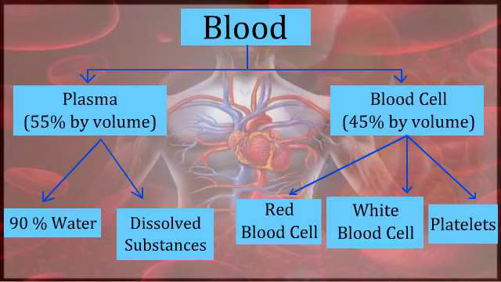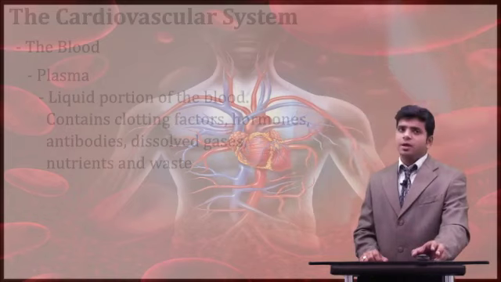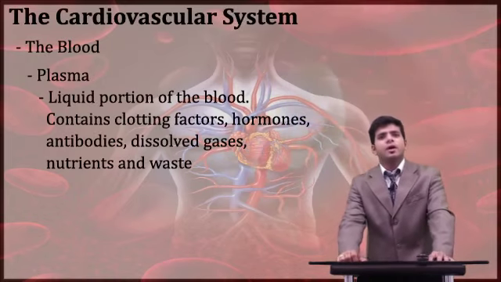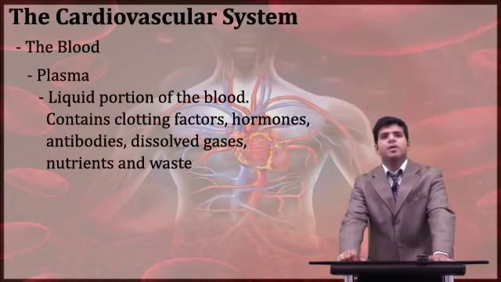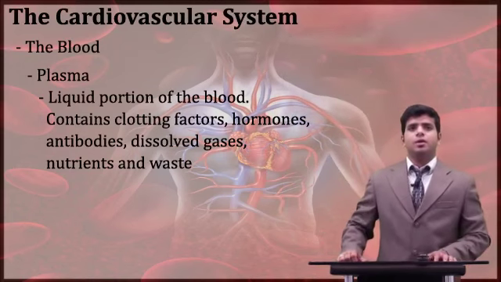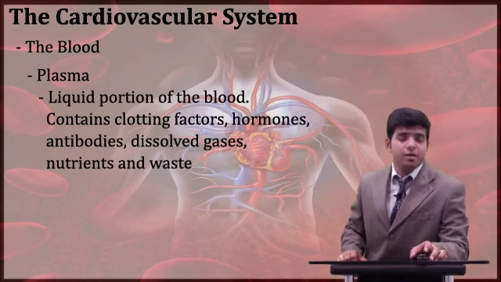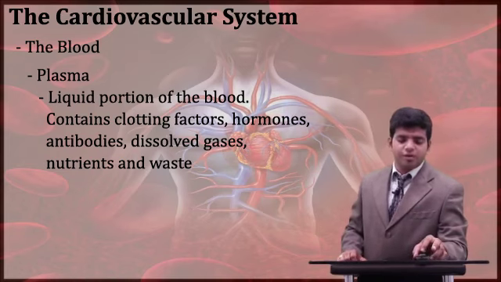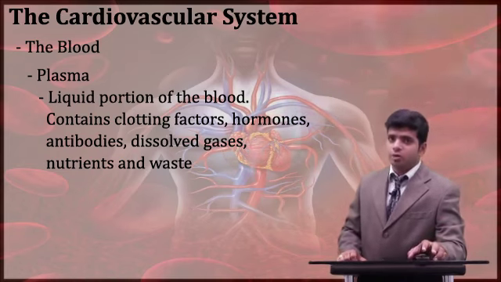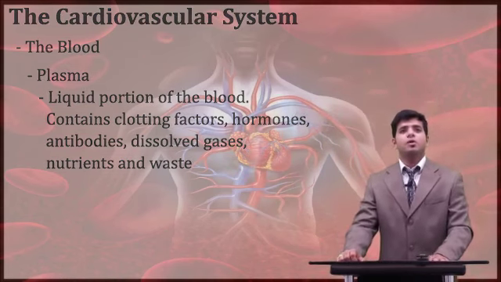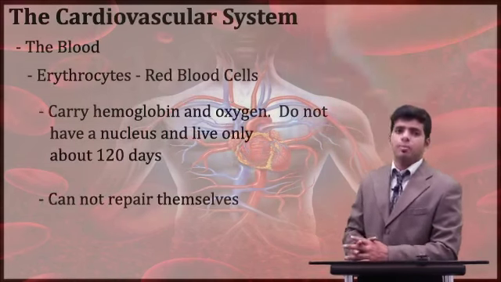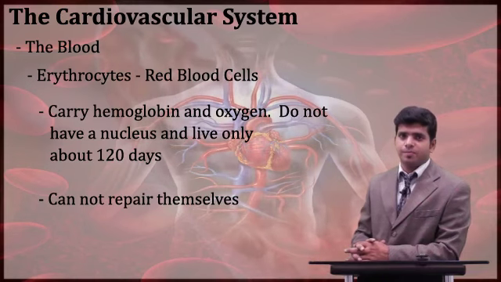Now let's move to red blood cells. In the cardiovascular system, you might see that the blood has plasma. It is the liquid portion of the blood containing clotting factors, hormones, antibodies, dissolved gases such as carbon dioxide, oxygen, nutrients and waste. The very first blood cell is your RBC, that is, erythrocytes.